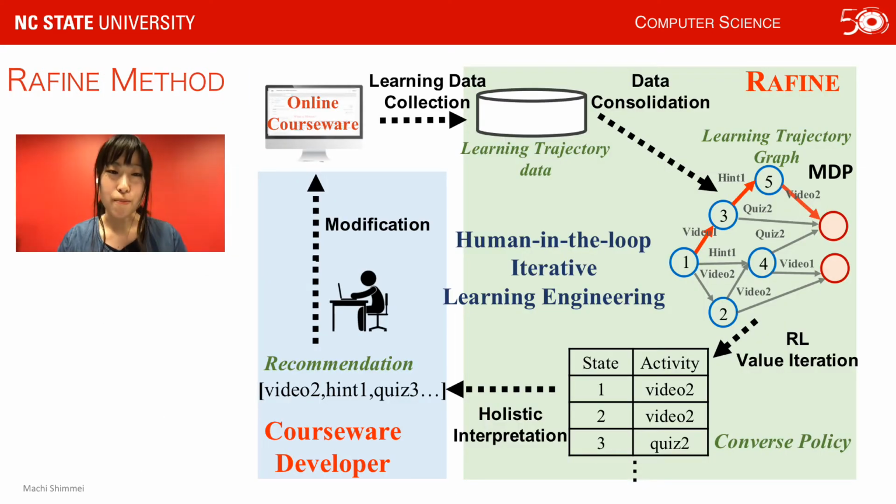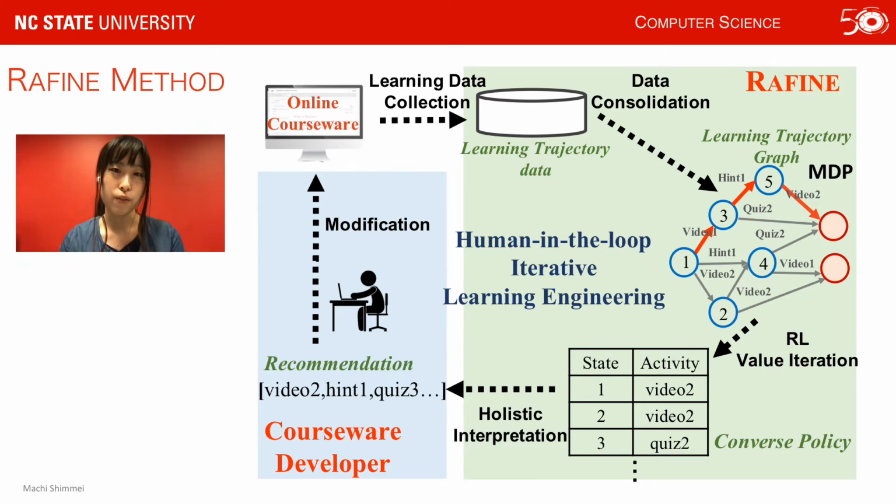This is how RAFINE method enables the human-in-the-loop iterative learning engineering. First, students use online courseware, and we collect learning trajectory data. All student learning trajectory data will be consolidated into a single Markov decision process. Here, the state represents the student's intermediate learning status, and action represents the instructional components that student took at the state. Given the Markov decision process, RAFINE applies reinforcement learning technique to compute the converse policy.